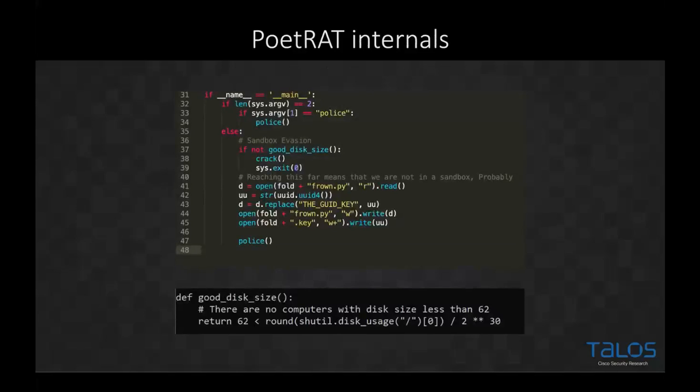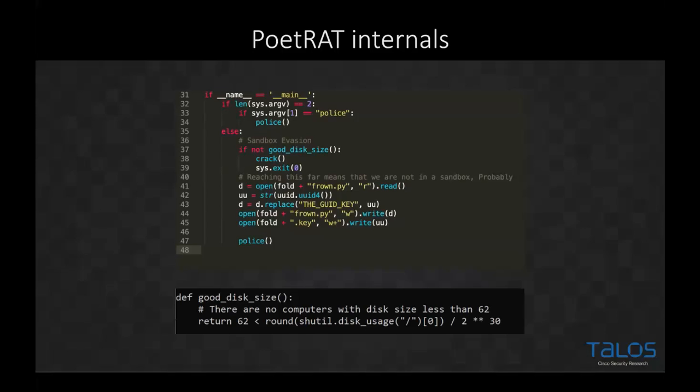So we start looking at the internals of PoetRAT and what it does. On initial execution, it does a fairly basic and rudimentary sandbox check. What this is carrying out is basically assuming that all sandboxes that this PoetRAT will come across are 62 gigabytes or less. So essentially, if it executes and realizes that the disk drive of the machine it's being run on is less than 62 gigabytes, it doesn't run. Very basic, very rudimentary. Most sandboxes nowadays are over 62 gigabytes, but this is an older style and an older